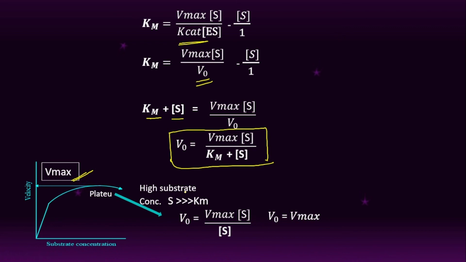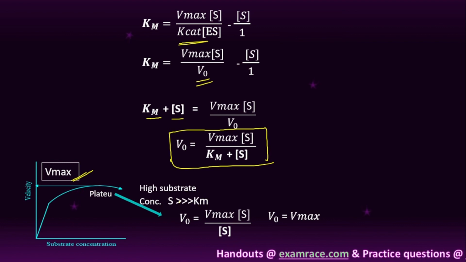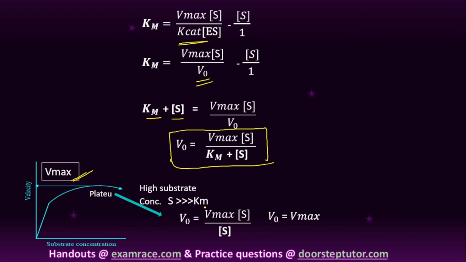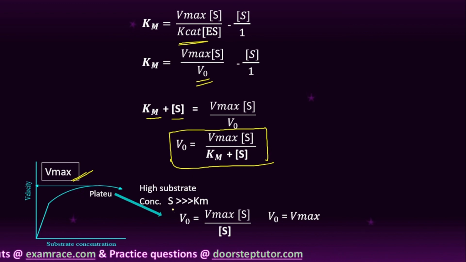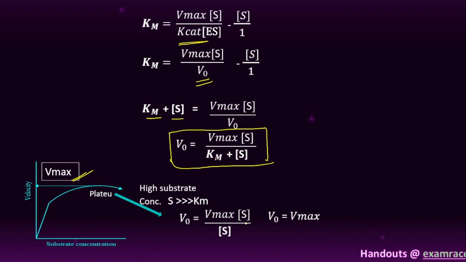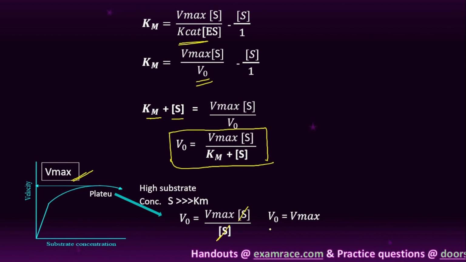So if the substrate concentration is very high, then the Michaelis-Menten constant is negligible compared to the concentration of substrate. So therefore we will consider it as equal to 0. So V naught is equal to V maximum into S by S. So S gets cancelled.